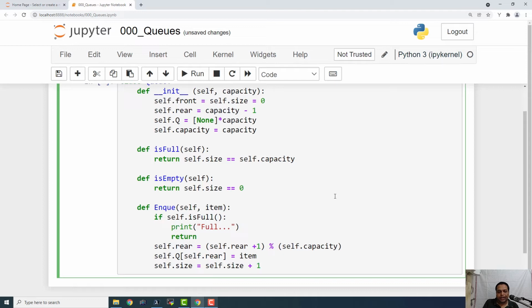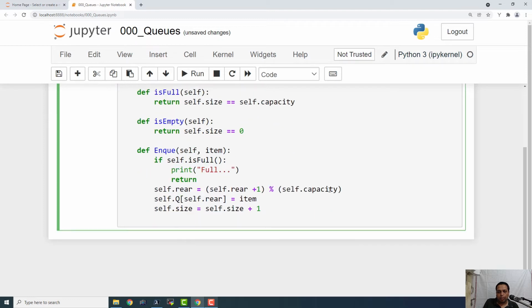So here we are incrementing the size, and finally I will just print %s enqueued to the queue. So this is all object oriented programming, and we are creating a separate class for our queue.